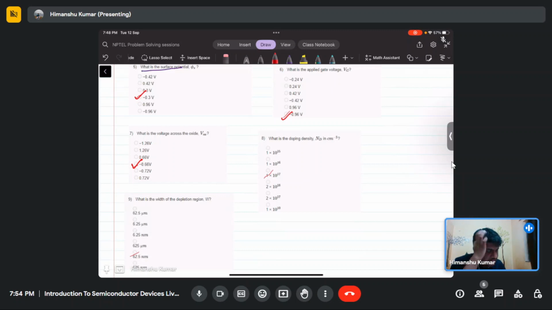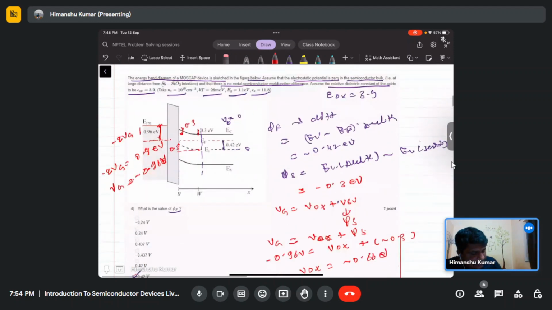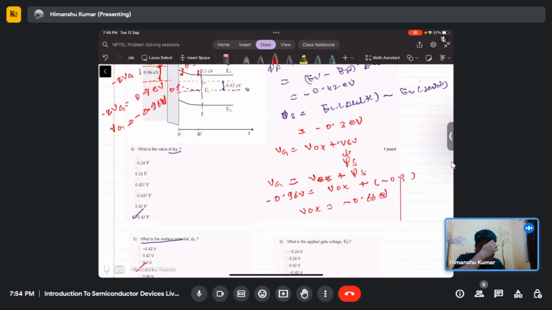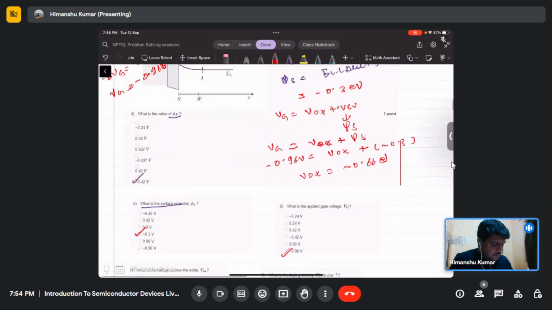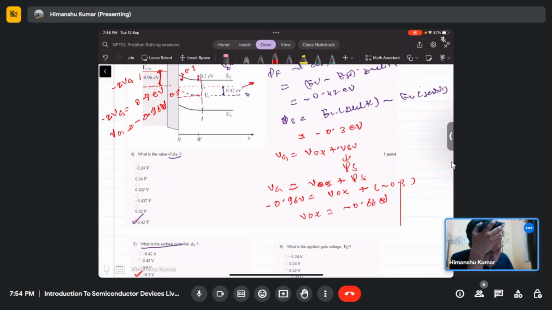Now next we are asked what is the doping density. Basically, how can we calculate it? The semiconductor is the same, so a bias will not change the doping density. If we calculate the doping density in the bulk, then we can get it. Phi f is equal to kT by q times ln of Nd by ni.